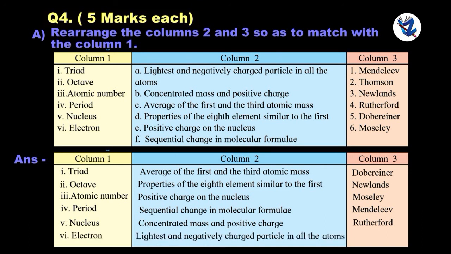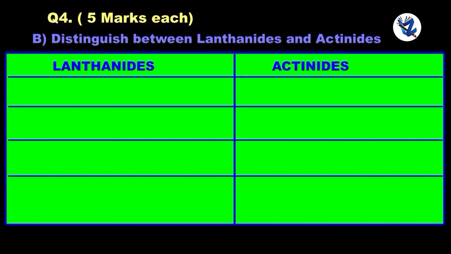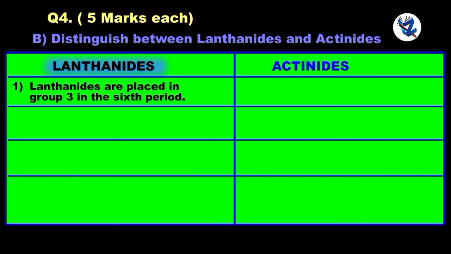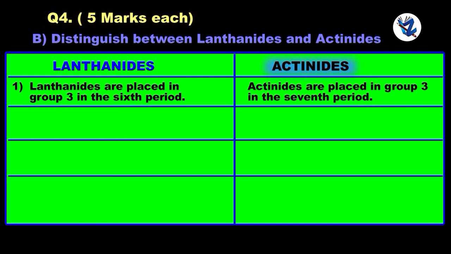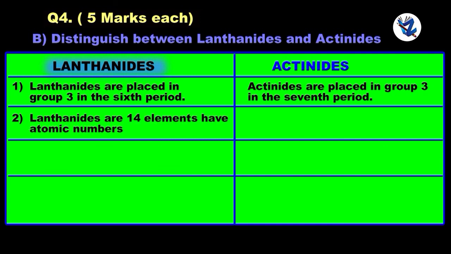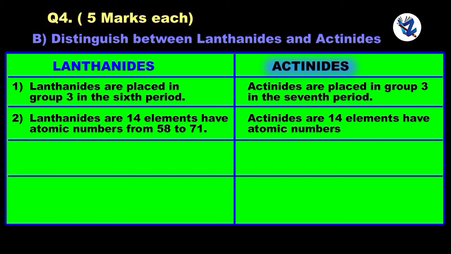Electron: lightest and negatively charged particle in all the atoms, Thomson. Distinguish between lanthanides and actinides. Lanthanides are placed in group 3 in the 6th period. Actinides are placed in group 3 in the 7th period. Lanthanides are 14 elements having atomic numbers from 58 to 71. Actinides are 14 elements having atomic numbers from 90 to 103.